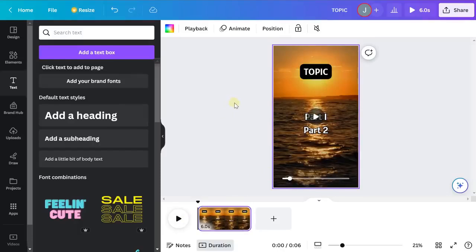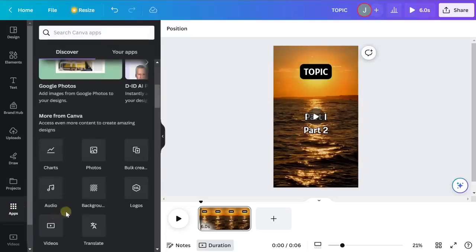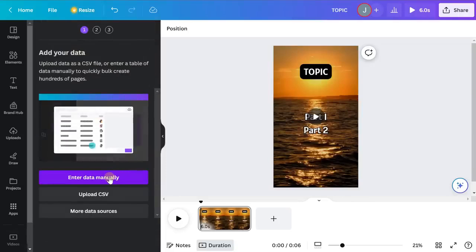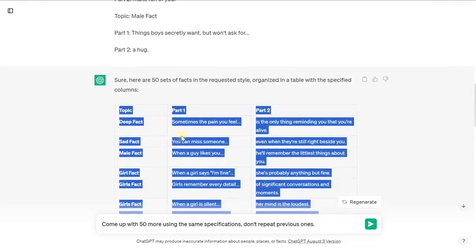So now what we want to do is go ahead and start connecting all of our text. Now to do that, we are going to use a tool in Canva called Bulk Create. So to access that, we click Apps in the bottom left, and you can see it here right where you found videos, Bulk Create. If you can't find it, use the search bar. And when you click on it, it's going to ask you to enter in all of your data. Now, that's why we asked ChatGPT to give us text in a table format, so that we can copy and paste this in, and it knows this is one set of text to connect to, second set of text to connect to, third set of text to connect to.